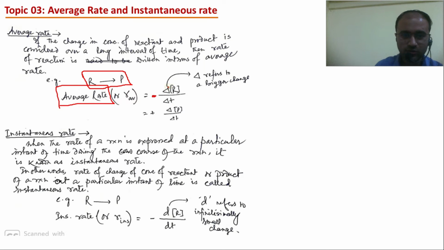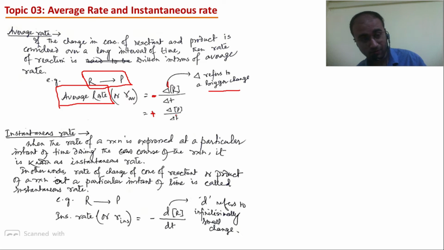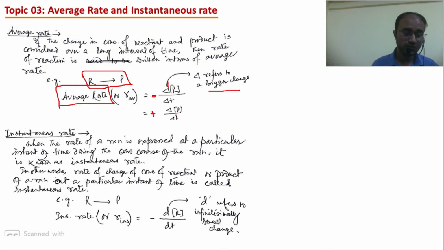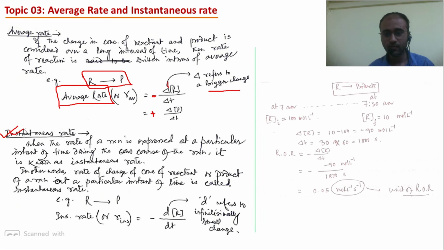We usually use del in average rate. Del refers to a bigger change, because we are considering a big interval of time while measuring the change in concentration. That's why the change in concentration is supposed to be large also. Let us take an example to clarify this average rate, and by doing that we will also know why there is a need to bring another term, instantaneous rate, into the scenario. Let us take this example.